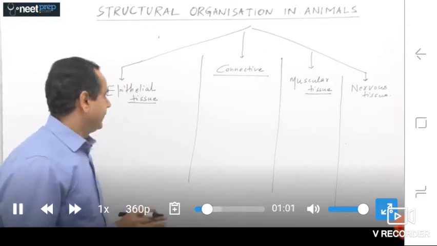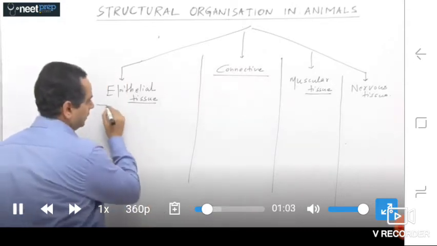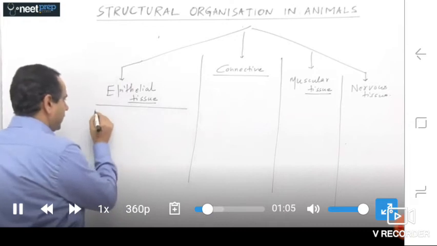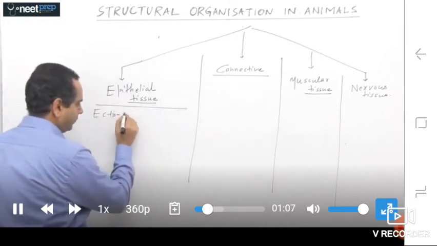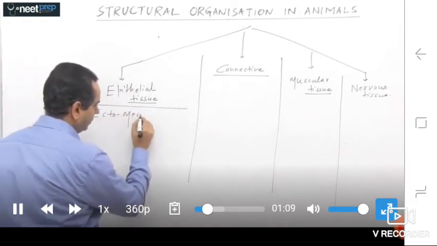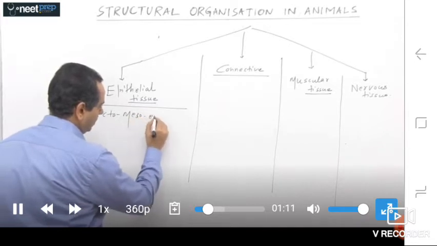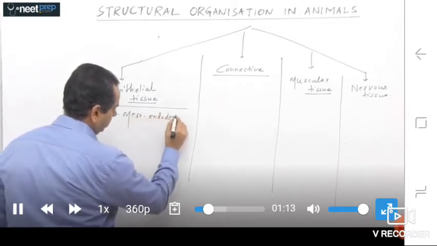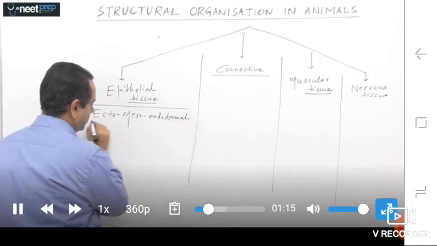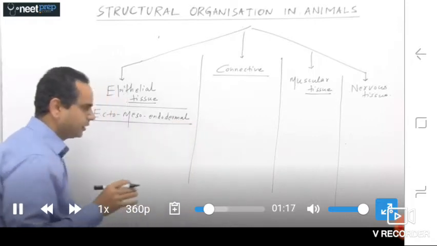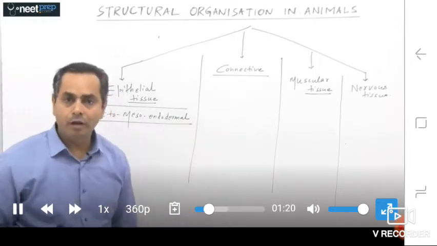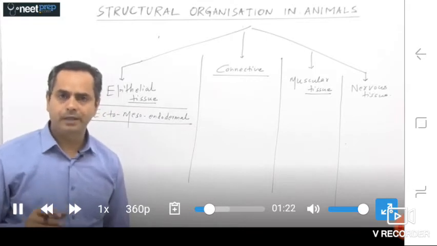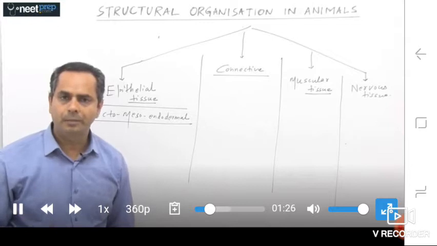So basically, epithelial tissues are ecto, meso, endodermal in origin. Remember, all the three germinal layers are involved in the formation of epithelial tissues. That is ecto, meso, endodermal.